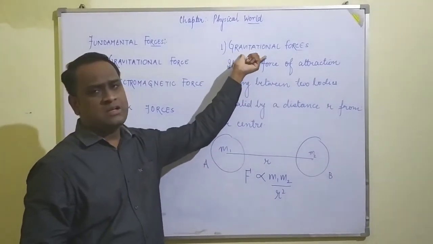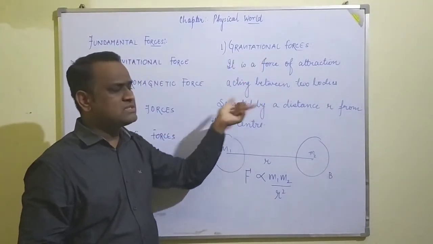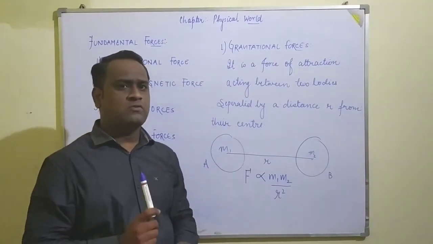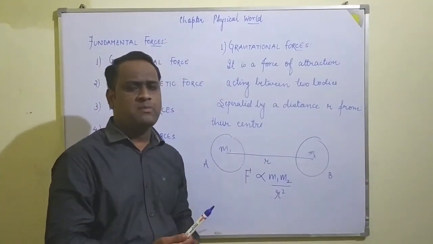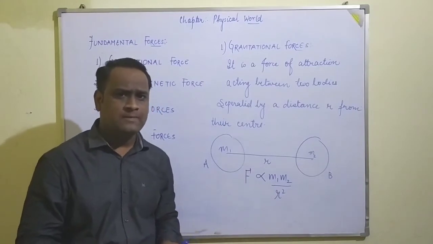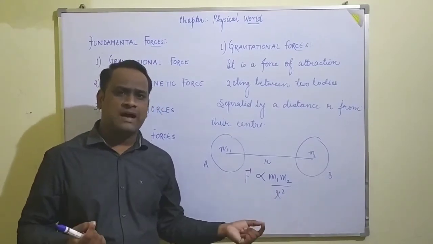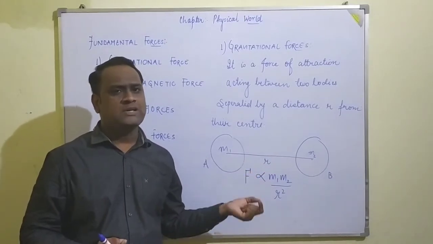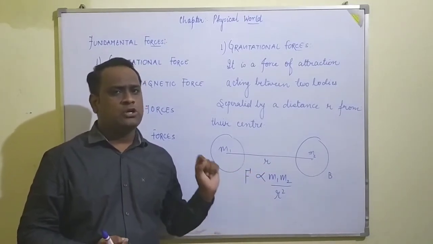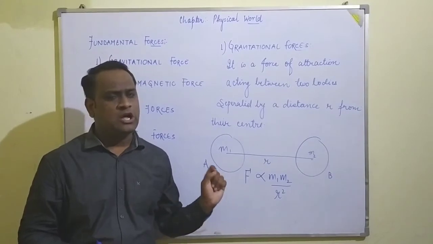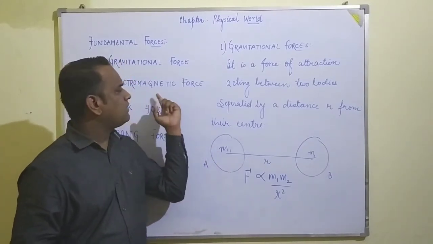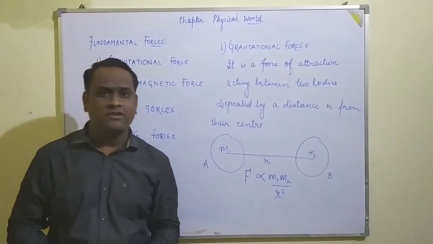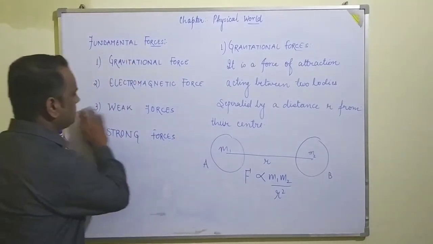This is known as the gravitational force. The gravitational force is a type of attractive force which acts between two heavenly bodies or terrestrial bodies when they are apart by a distance r and have masses m1 and m2, and it follows Newton's inverse square law. Now we are moving towards the electromagnetic force. Students, hopefully you have understood what I am giving here.